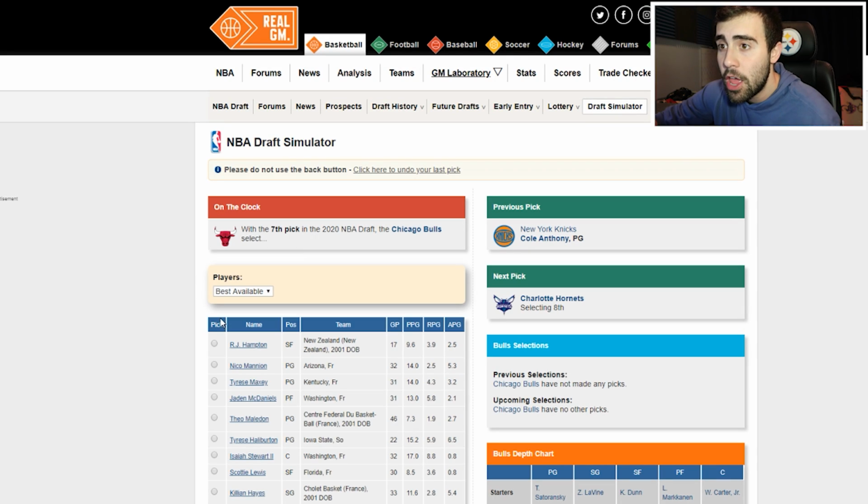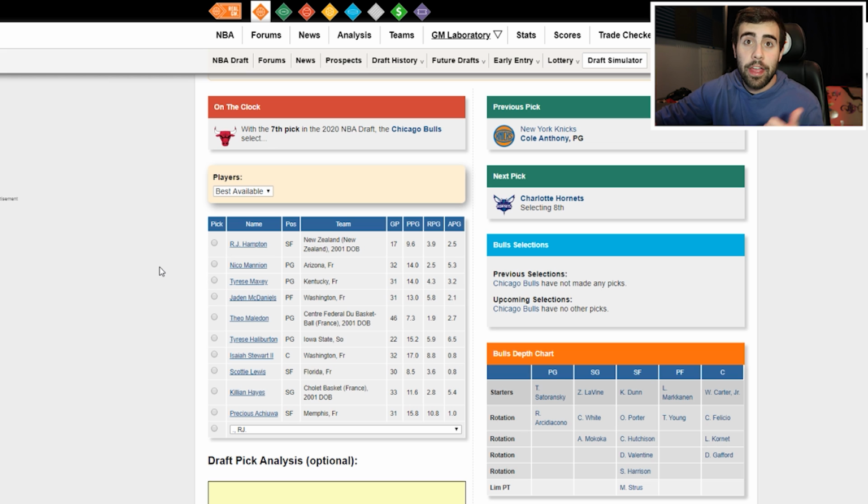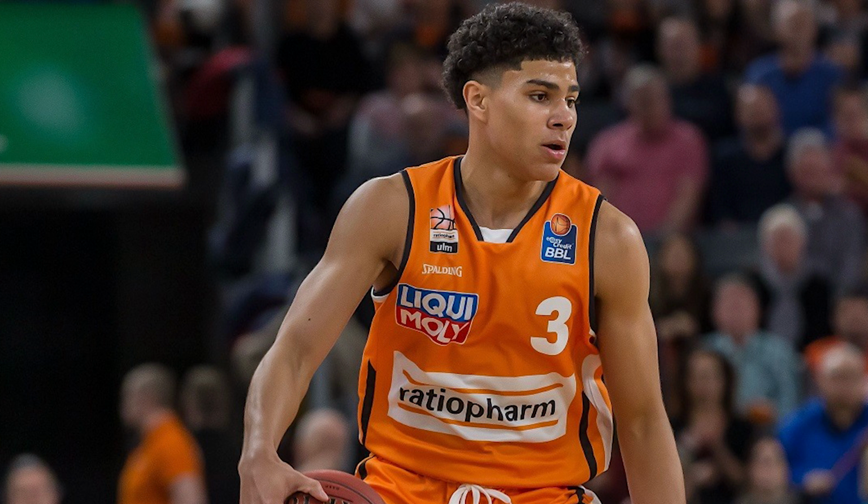So moving on to pick 7, the Bulls, they have a lot of options here just because they don't have an immediate need. They have their point guard for the future, their shooting guard, their power forward, and their center at this current moment. They could look for a new small forward. Obviously, they would love Deni Avdija if he fell all the way to 7, but the odds of that probably aren't likely. So I think they can go best player available, and I think that could be Killian Hayes in a lot of cases. So I'm going to have Killian Hayes from the German BBL go to the Bulls at pick 7.